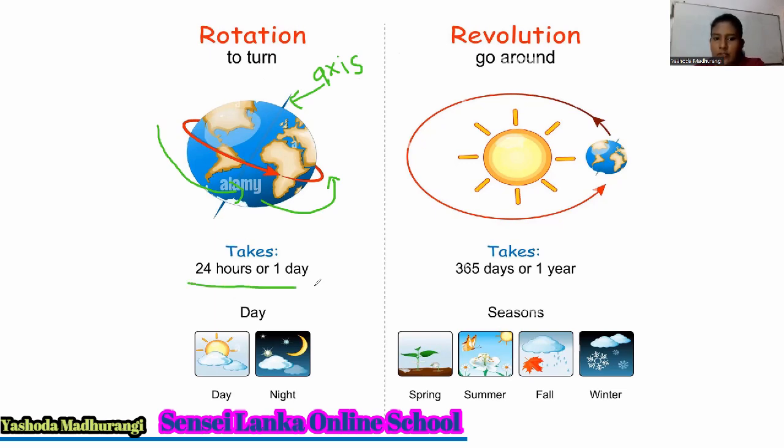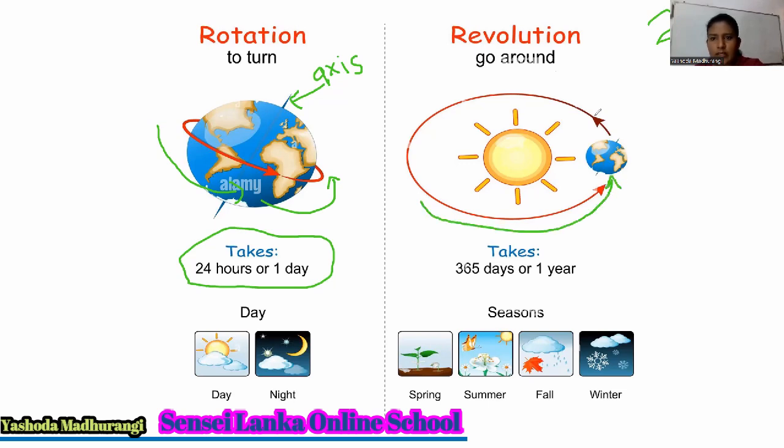And how about the time? It takes 24 hours, or normally 1 day, to complete this journey around itself. Now come to this second picture. Revolution. Once again, you can see an arrow.